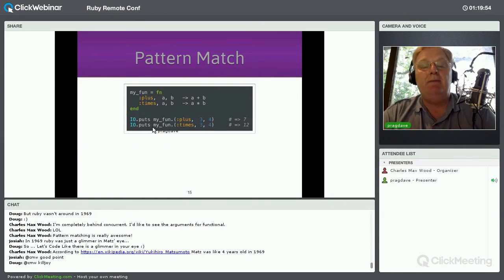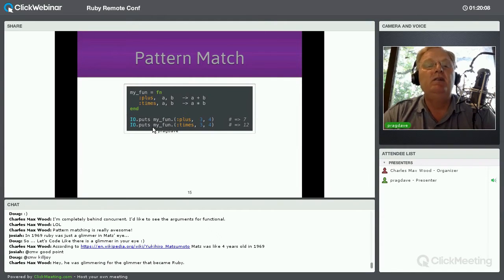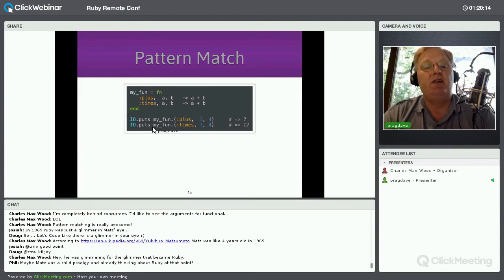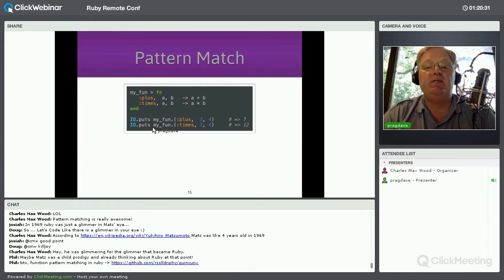I can also apply pattern matching to function definitions. So here, for example, there is an anonymous function, that's the code between the fn and the end, and that function actually has what they call heads, 2 function heads. For the first one, the parameters are plus, a and b, and for the second function head, the parameters are times, a and b. So if I call my anonymous function, as I do down the bottom there, with plus, 3 and 4, then the first head is going to match, and it's going to execute the code a plus b. If instead I call it with times, 3 and 4, then the second head matches, and it's going to run a times b. So this is pattern matching.